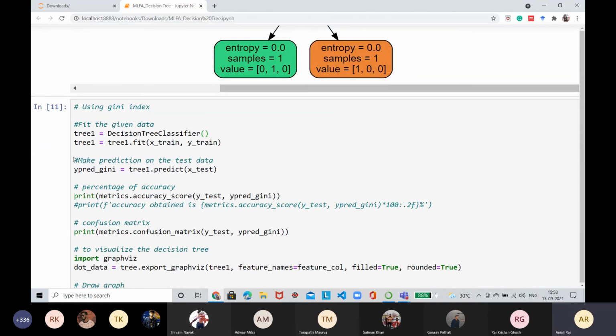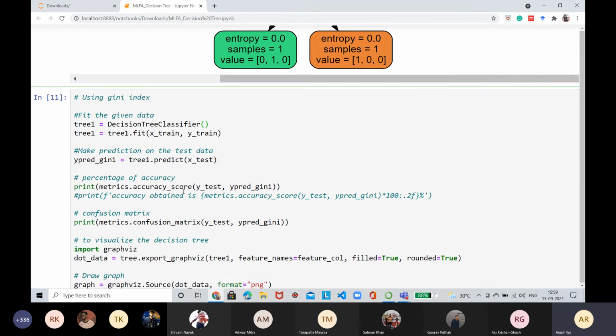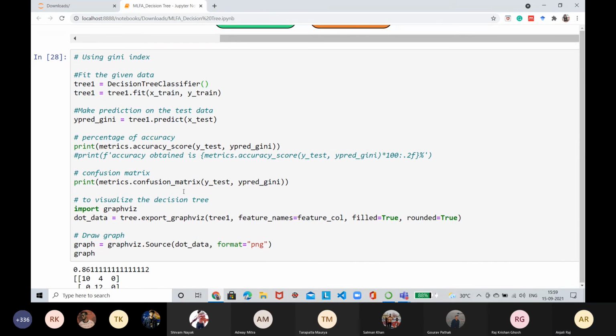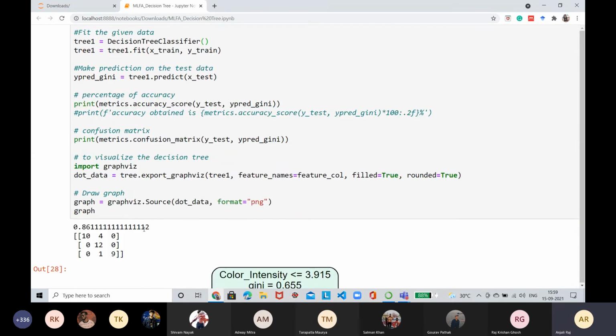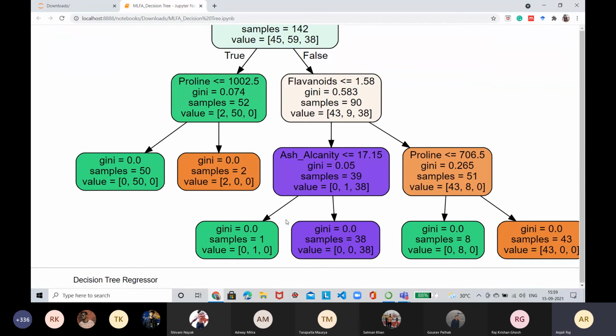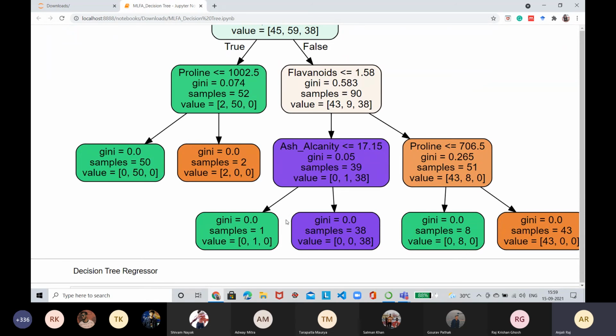Earlier, when using the decision tree classifier, I had mentioned the criterion as entropy. When you don't explicitly mention entropy as the splitting criterion, the decision tree classifier takes the Gini index as the default splitting criterion. So here it will classify on the basis of the Gini index. Again, we have the accuracy, the confusion matrix, and the visualization of our decision tree.